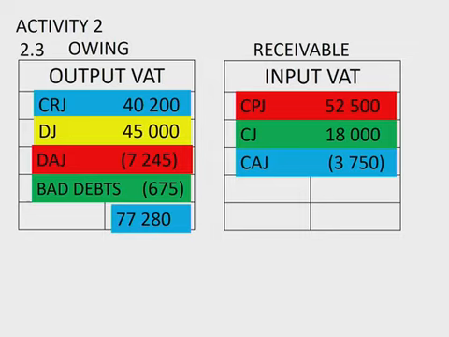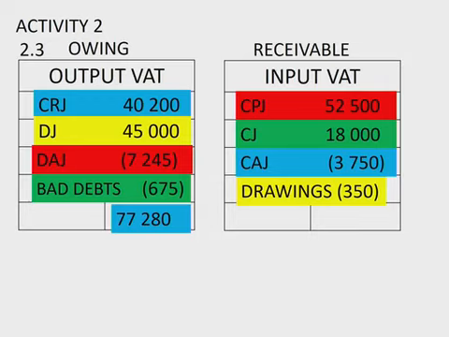And then right at the bottom, they've got drawings. So remember, the owner normally takes drawings at cost price. So we suppose the business has paid for those goods, and those goods are included either in the CPJ amount or the CJ amount. But now the owner has taken those goods for his personal use. So here we have to distinguish between what is the owner's personal life and the business. Remember, you're doing the books of the business. So therefore, we need to introduce the business entity principle.